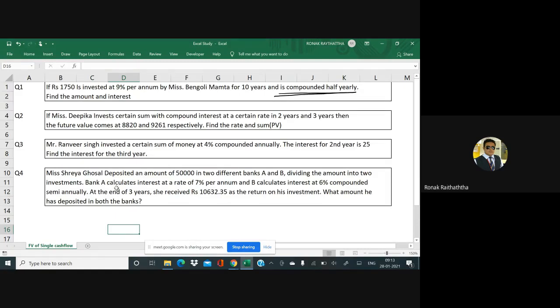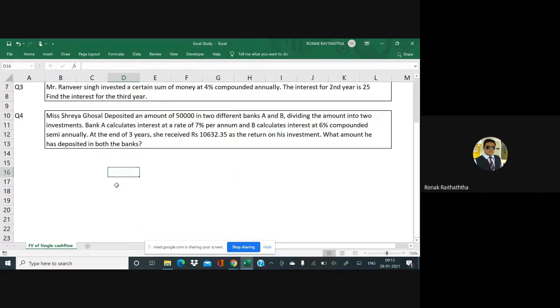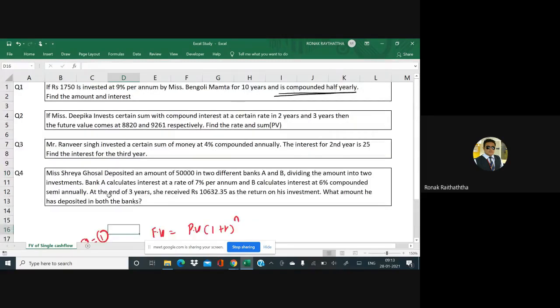Okay, so it's going to be the single transaction only, and the formula of the single transaction we are pretty much aware about. It's FV equal to PV in bracket 1 plus R raised to N, right? That's the formula we use. So that's question number 1. Now PV is obviously the investment because that's done in the present. So 1750.